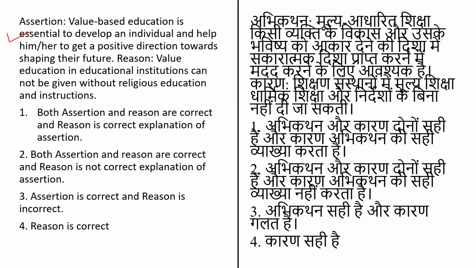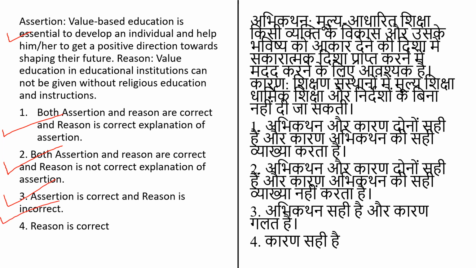For this, the options given are: both assertion and reason are correct, and reason is the correct explanation of assertion. Second option is both assertion and reason are correct and reason is not the correct explanation of assertion. Third option is assertion is correct and reason is incorrect, and last option is both are incorrect.